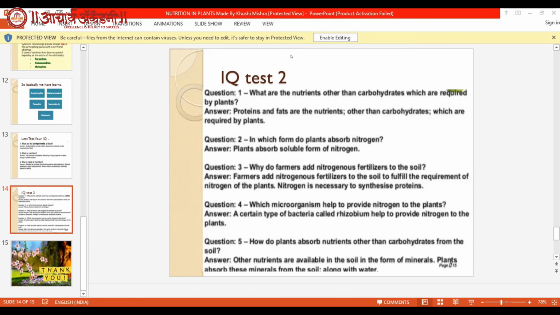Question 5. How do plants absorb nutrition other than carbohydrates from the soil? Absorbed with the help of the roots. They absorb the nutrients present in the soil and minerals with the help of roots.